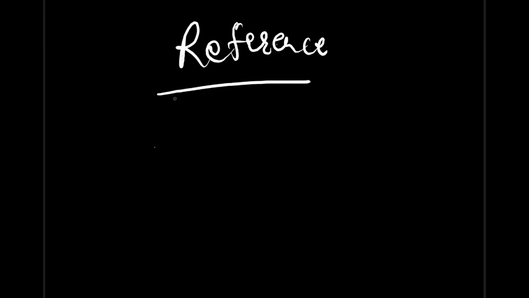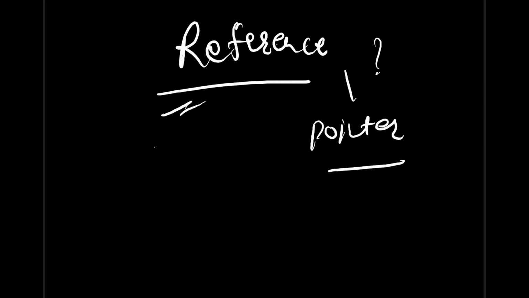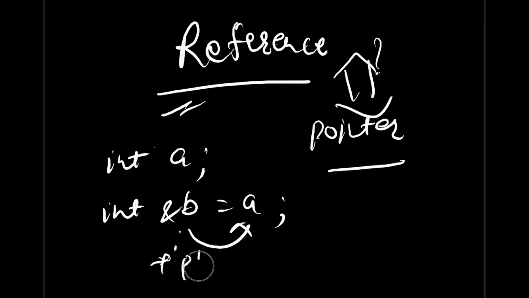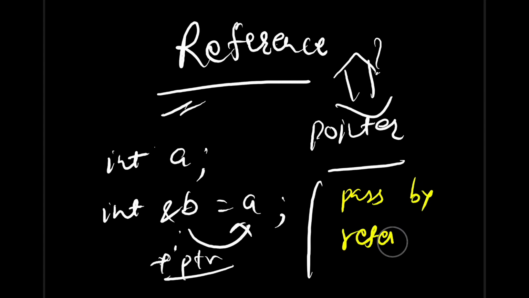Now I'll talk about one beautiful concept, reference. What it is and how it is different from a normal pointer. They look similar but they are totally different. Referencing means it's just another name. Let's say you have an integer variable A and you are giving another name to this variable A. So this is basically aliasing. B is an alias name of A, another name of A. This is not a pointer or something. Never say that this is a pointer. No, this is another name itself, and it is used for pass by reference. This pass by reference is different from call by reference.